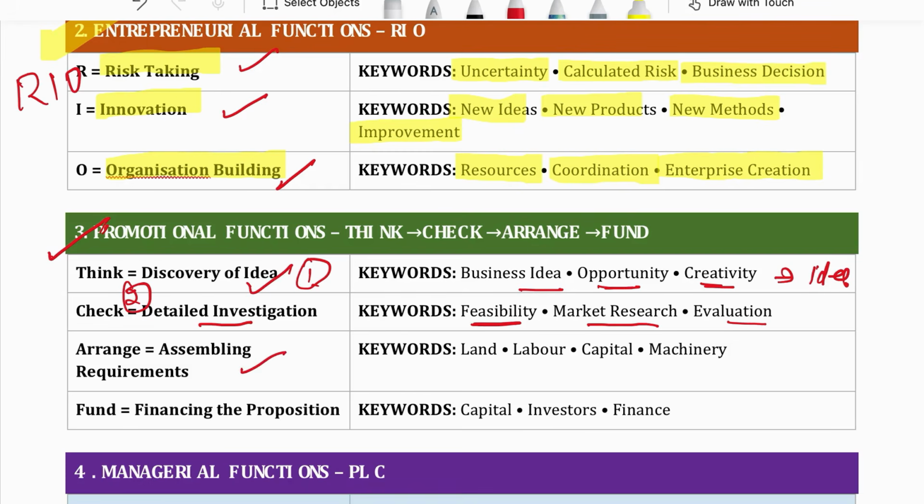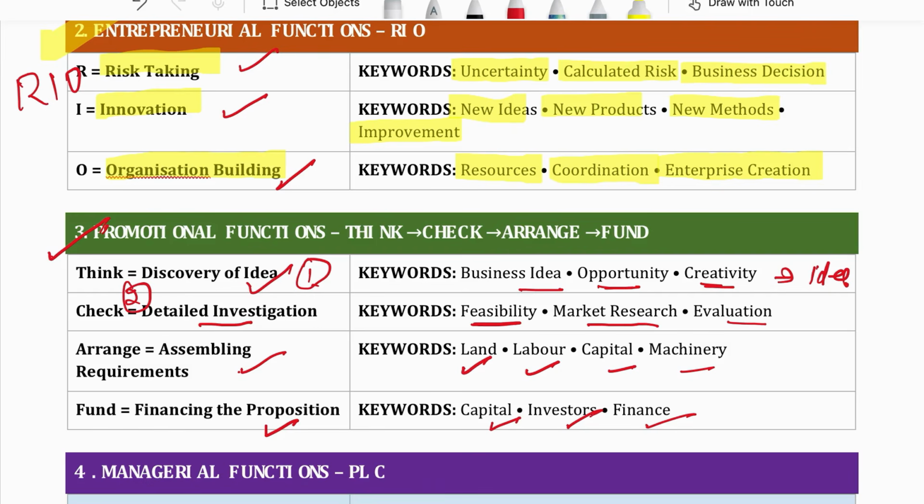After detailed investigation, third is assembling requirement. See, after seeing, okay, now the idea is workable, I can definitely work on this idea. Now I need to arrange the resources. There are 4 resources: land, labor, capital and machinery. So entrepreneur arranges these 4 resources in the third function, that is assembling the requirement. Fourth is financing the proposition. The most important thing you need to run the business is finance, that is money. So he arranges capital. He asks the investors to invest the money, and that is your finance.